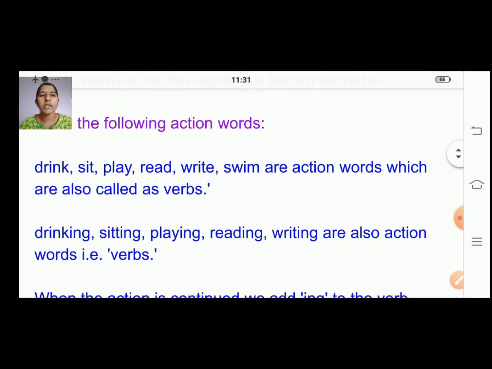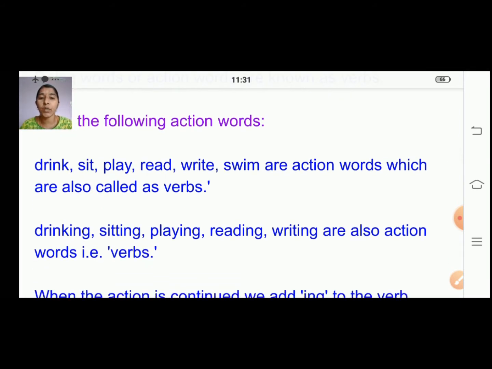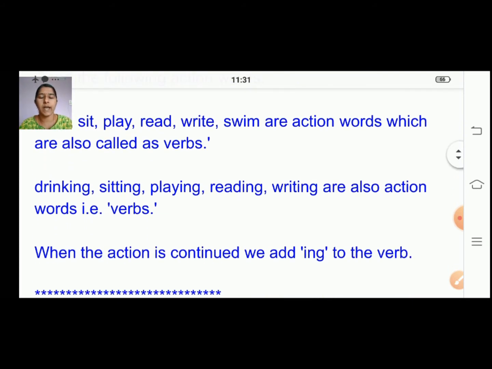And then we saw words like drinking, sitting, playing, reading, writing. These are also called action words. We call them verbs. These are the things which we saw in the last class.